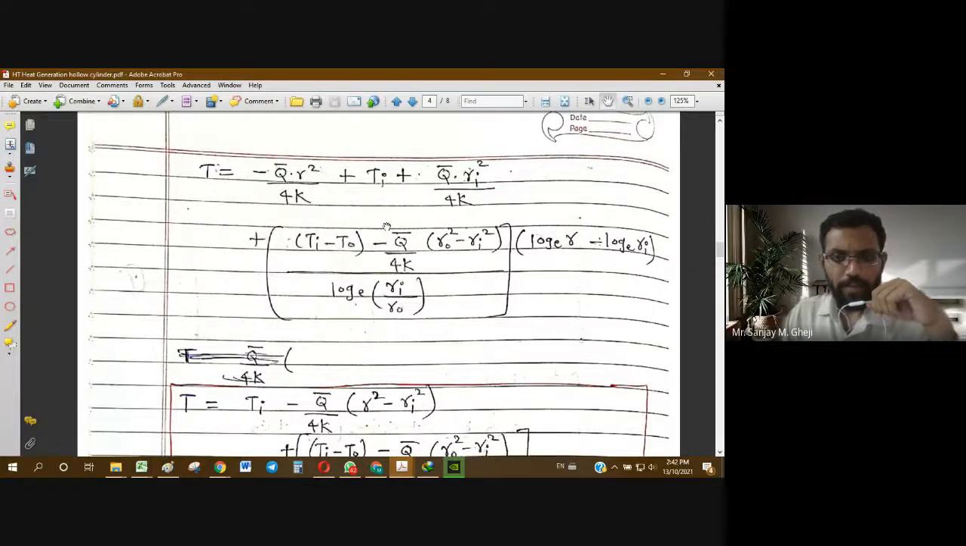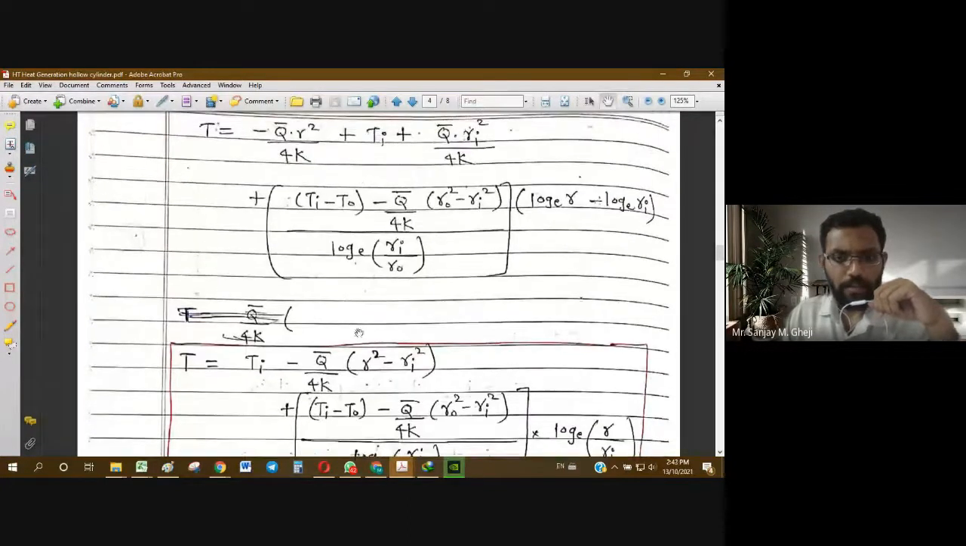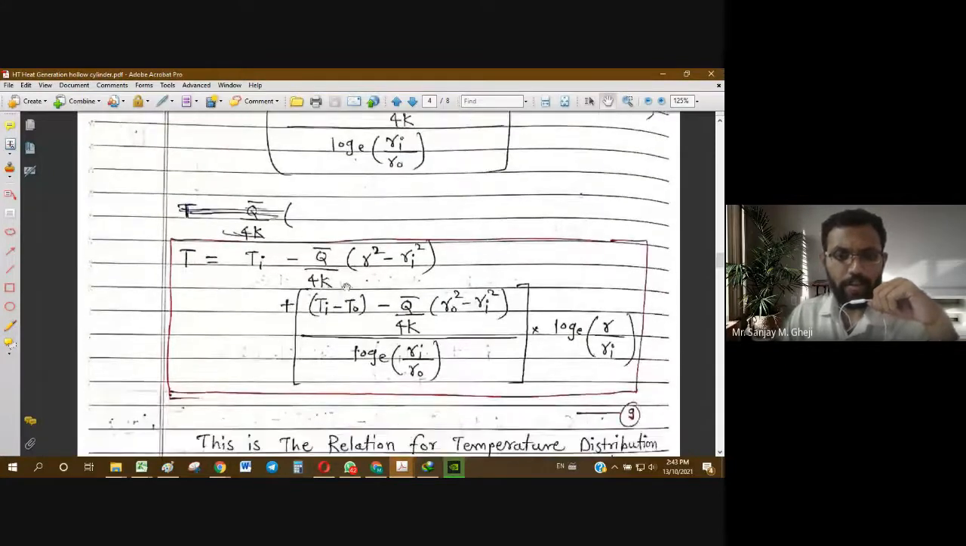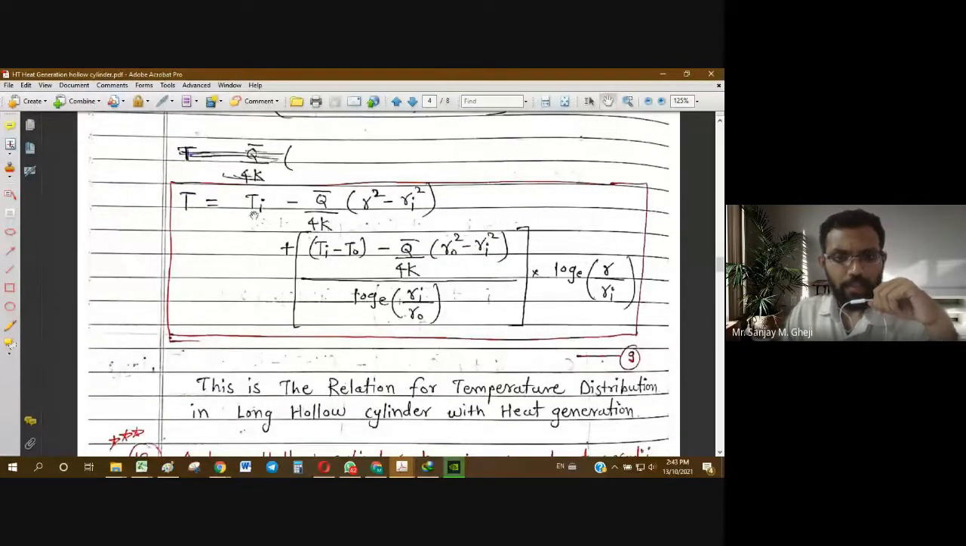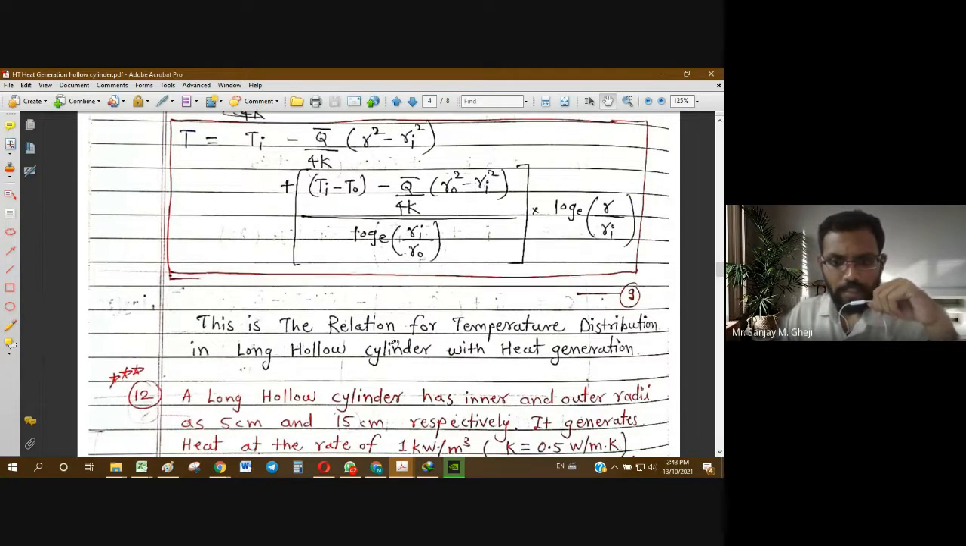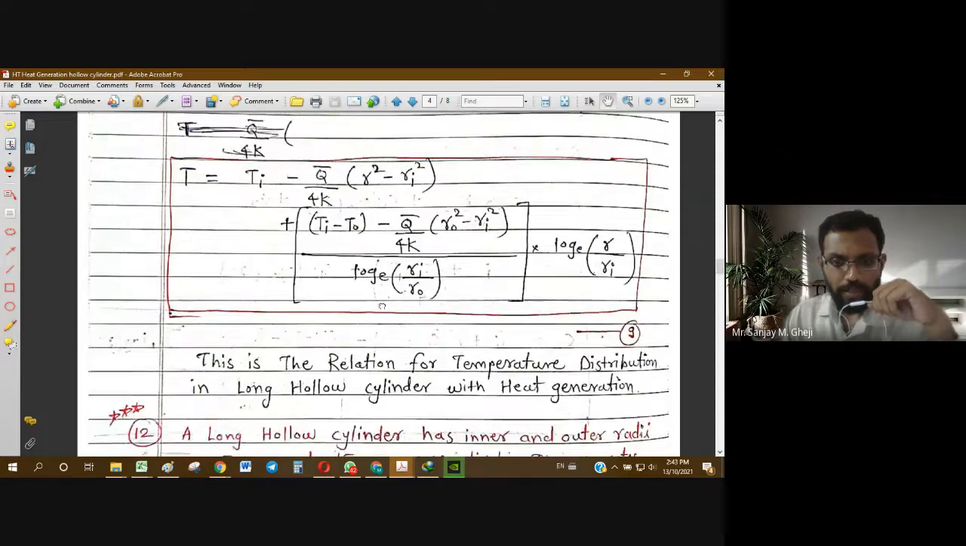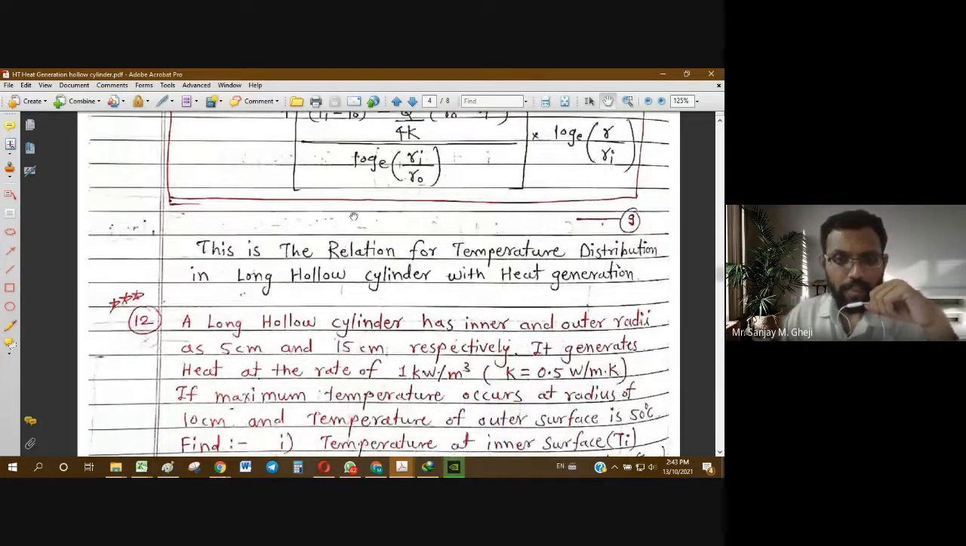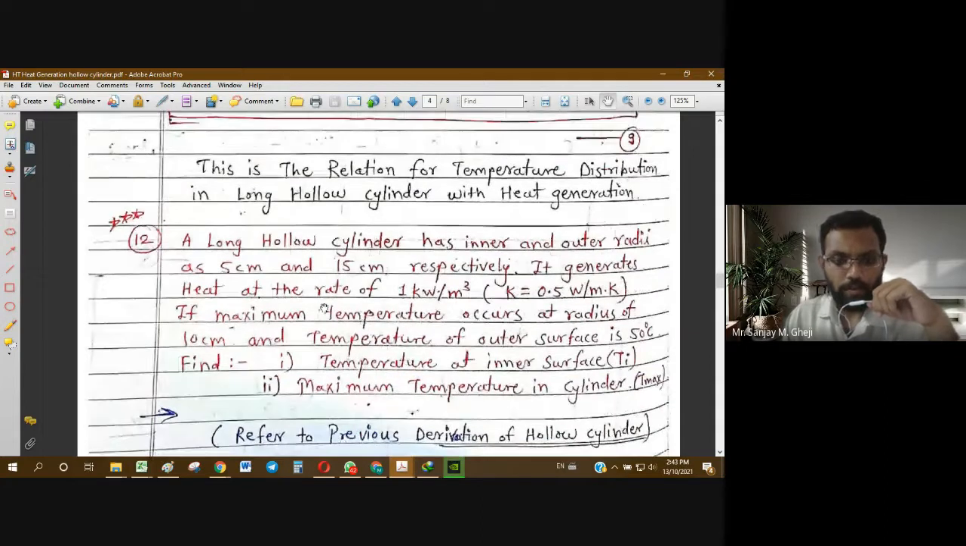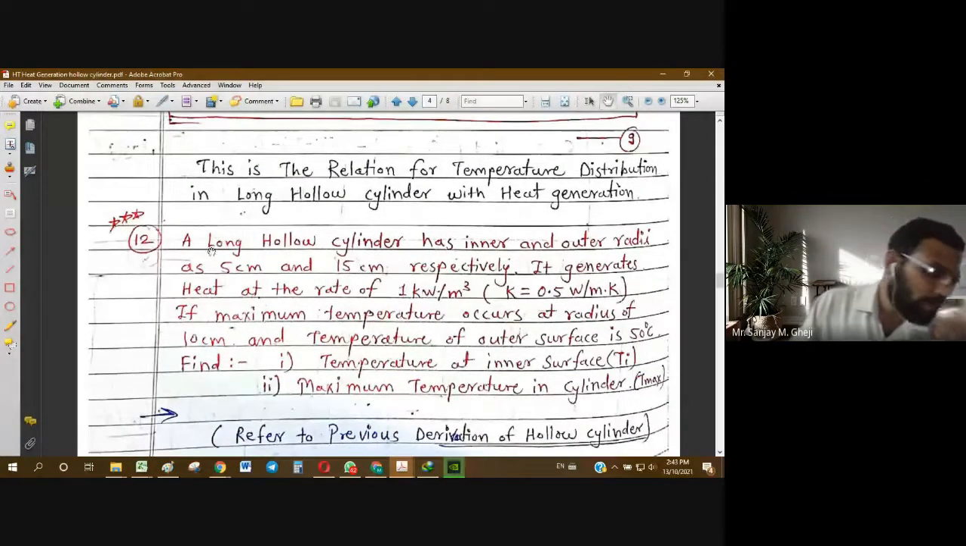Again, we can go on simplifying further by rearranging the terms and cancelling out unnecessary terms. We get temperature in final form like this: T equal to Ti minus q bar by 4k into (r square minus Ri square plus this whole bracket into log of Ri by Ro). So this is the relation for temperature distribution in a long hollow cylinder with internal heat generation. This is a general derivation, and on the same basis we can go on to solve the same type of problem.